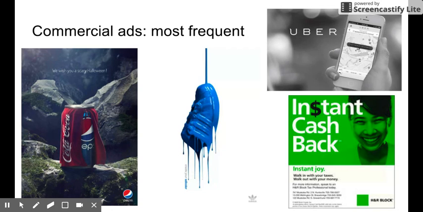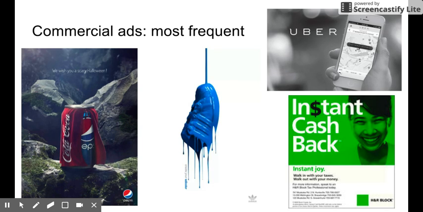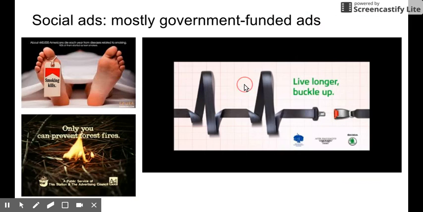Sometimes commercial ads can be tricky because, like this one in the middle here, it doesn't say go buy Pepsi or go buy Adidas or anything like that, but it's implied that they want you to go buy Adidas shoes. Sometimes really big companies will make ads that also just look like they're trying to make you be a better person or make society better. But as long as they say that they're sponsored by a big company, they are still a commercial ad. So like I said, the vast majority of all ads are commercial ads. That's their purpose.